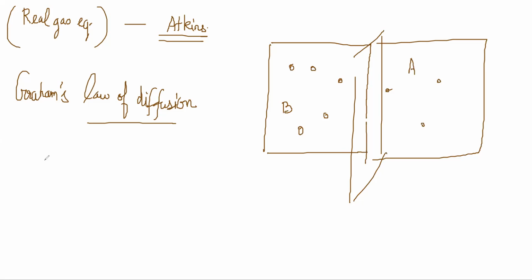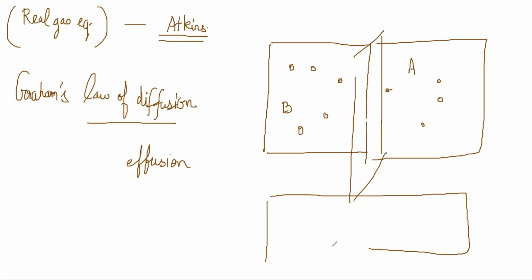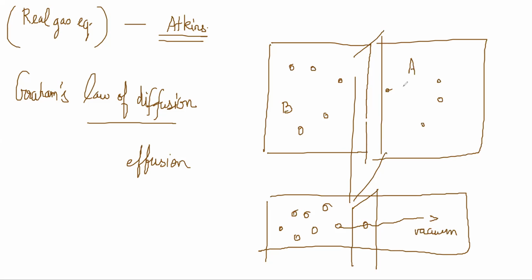So there is a difference between diffusion and effusion. Okay. Diffusion is mixing of two gases, and effusion is where one side is nothing, one side is a vacuum, and one side is a gas, and there is a tiny hole. Effusion means the gas is coming out of this and going to this vacuum. And diffusion, if you see the figures in the book, is very nicely explained.